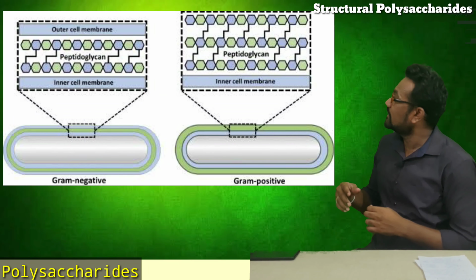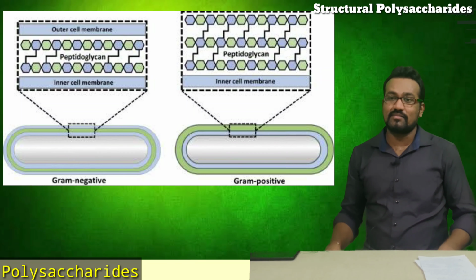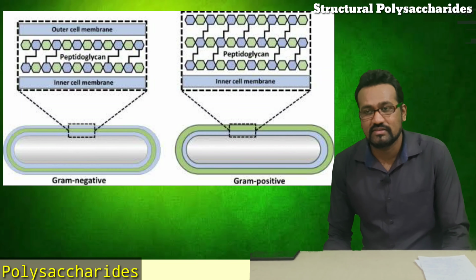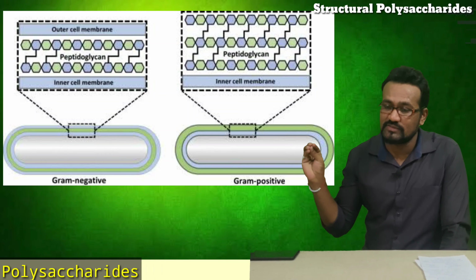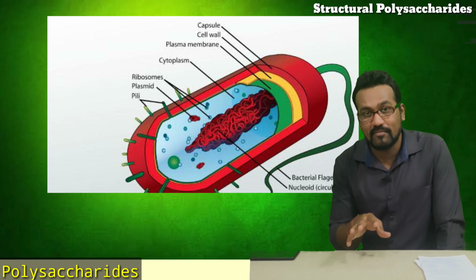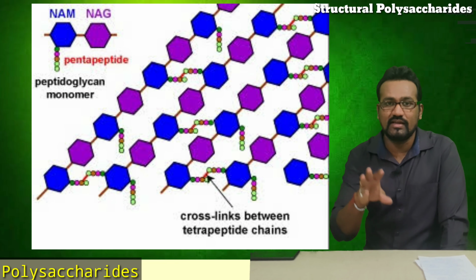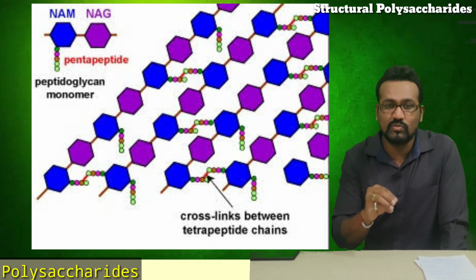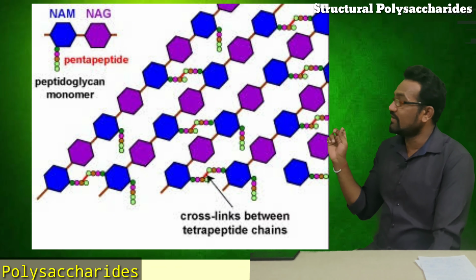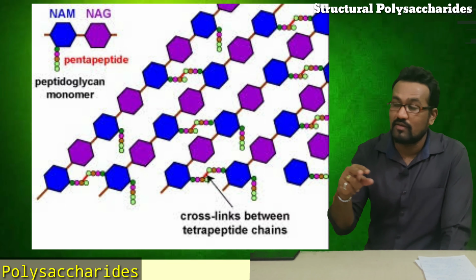The next example is peptidoglycan. This is the last example of our polysaccharide case. But remember, peptidoglycan is present in the cell wall of bacteria. And most importantly, this polysaccharide, peptidoglycan, is a heteropolysaccharide. It consists of two different types of monomers, two different types of monosaccharide.